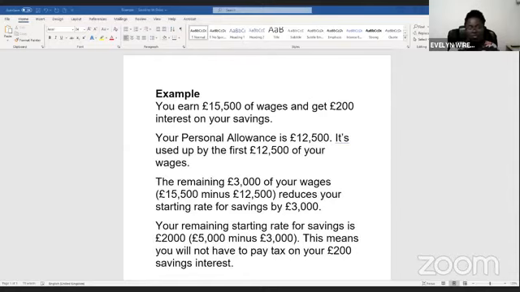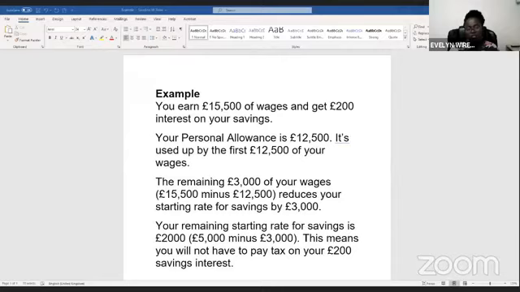So if your other income is less than 17,500, for example, you earn 15,500 of wages and you get 200 pounds interest on your savings. Your personal allowance for 2020-21 is 12,500. It's used up by the first 12,500 of your wages.